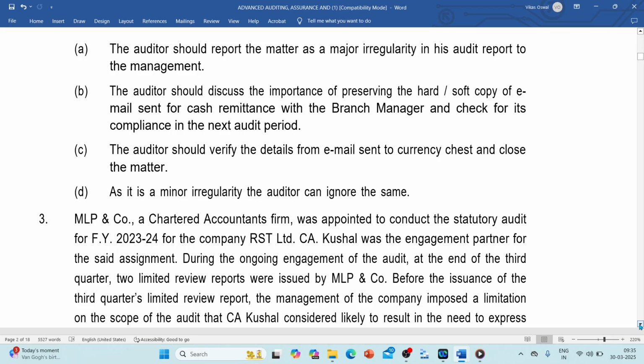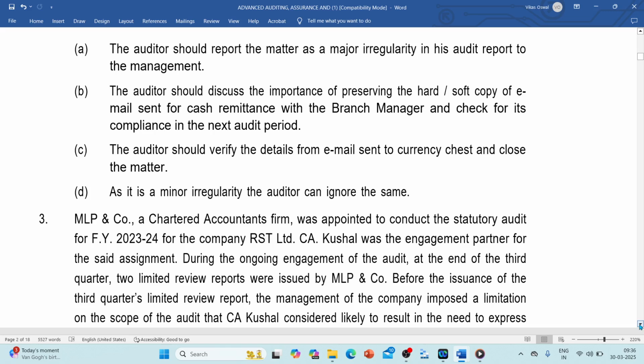Second one, the auditor should discuss the importance of preserving the hard and soft copy of emails sent for the cash remittance with the branch manager and check for its compliance in the next audit period.